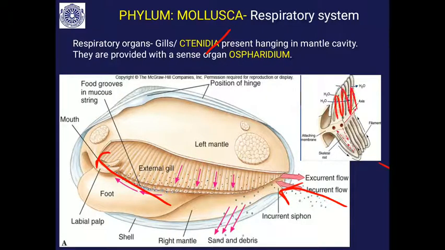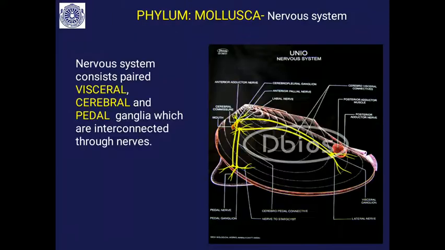This is the lamellated gill you will find in the freshwater mussel. The ctenidia are provided with a special sensory organ called the osphradium, which senses the chemical quality of the water taken in by the inhalant siphon for respiration. That is a unique sensory organ.